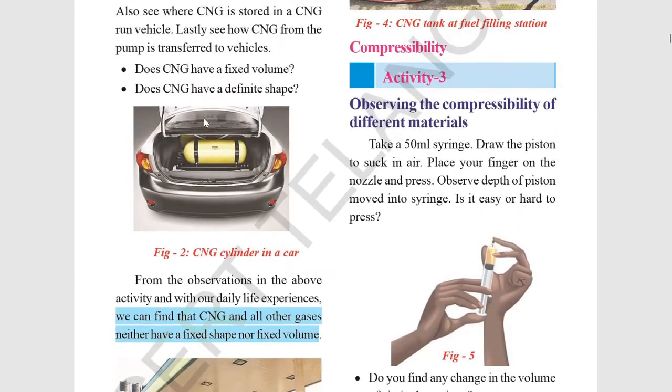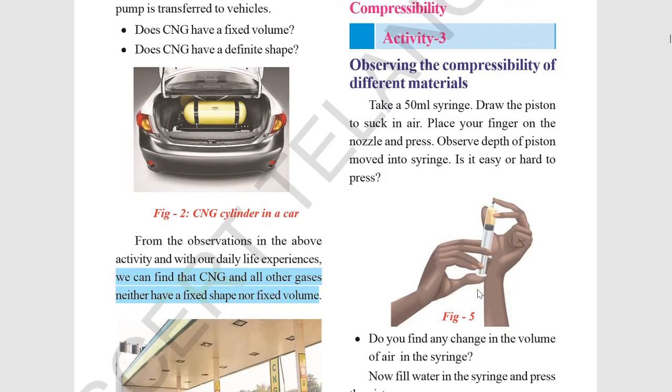By this, we are saying that whether we take a large container or a small container, it occupies the whole space of the container. How can we say that? See here, they have used a syringe. You just pull the piston and fill the air. Then put your finger on the nozzle and press it. Now press the syringe upwards. You move it. Then what will you see? You will see the hardness in your finger.